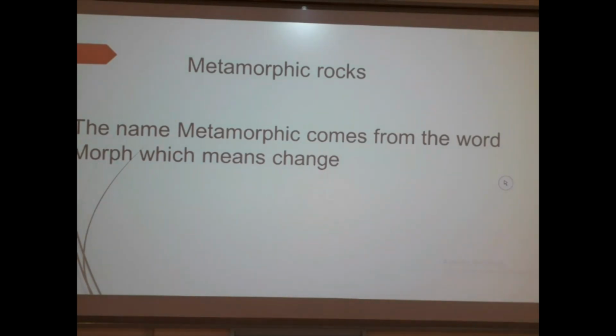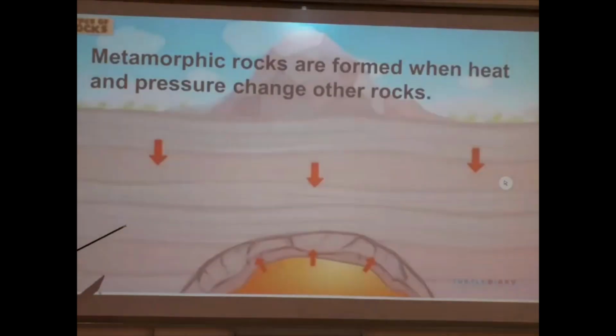So, the third rock that we'll be discussing today is the metamorphic rock. Metamorphic rocks are also formed from melted materials deep inside the earth. The name metamorphic comes from the word morph, and morph means change.